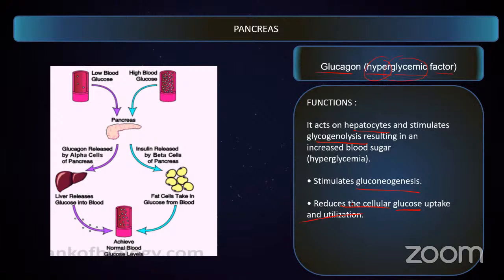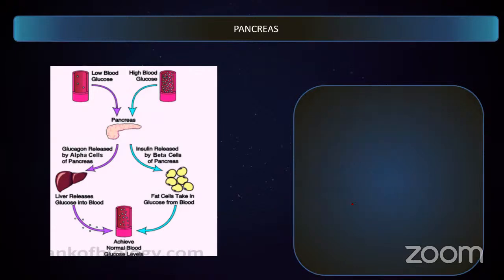So what is glucagon doing? It goes and acts on the liver by stimulating glycogenolysis, and it also stimulates gluconeogenesis, thereby increasing the blood glucose level. It also acts on other tissues and stops them from utilizing the glucose. Okay, next one is,